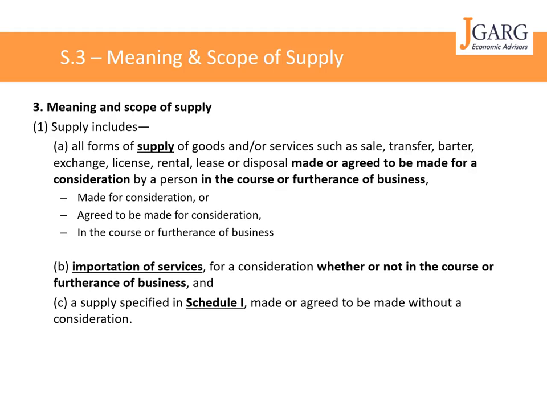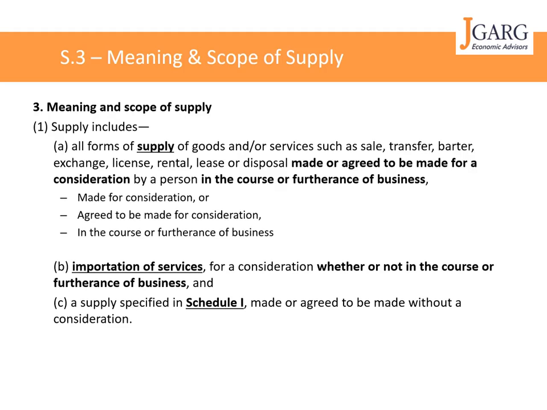Say you want to build a house in Delhi and you hire an architect from the US, and that US architect provides you services. You are going to use those services for your own personal consumption, and you are not going to open any office there. So whether or not in the course of furtherance of business, as it clearly says, even the import of service for your personal consumption, wherein you are paying consideration, will become a chargeable supply, and one needs to pay tax on it.